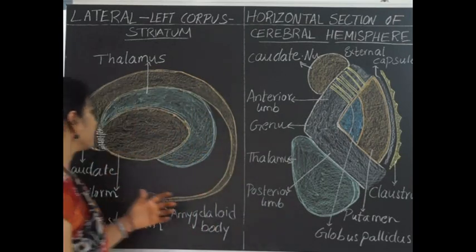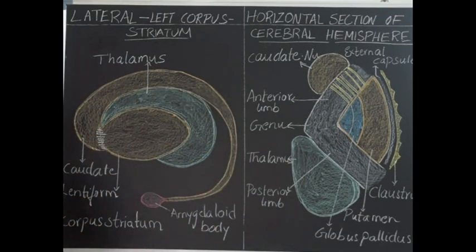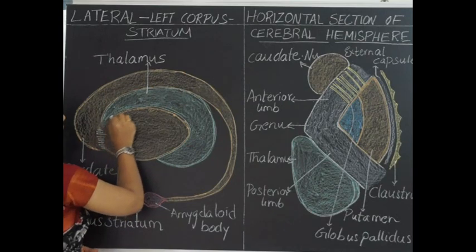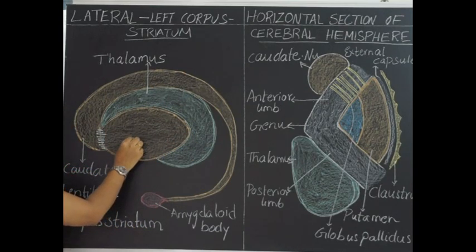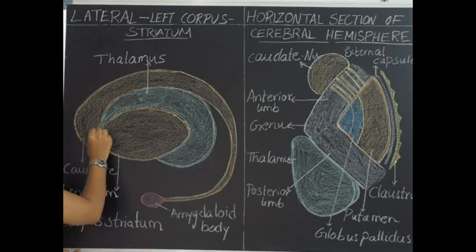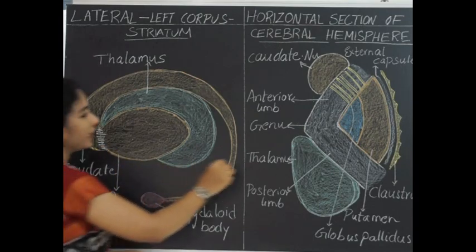So we shall begin with corpus striatum. Corpus striatum makes the bigger part of basal ganglia, where it consists of a large biconvex nucleus called the lentiform nucleus. Lentiform nucleus continues to form the caudate, but both are separated by the internal capsule.